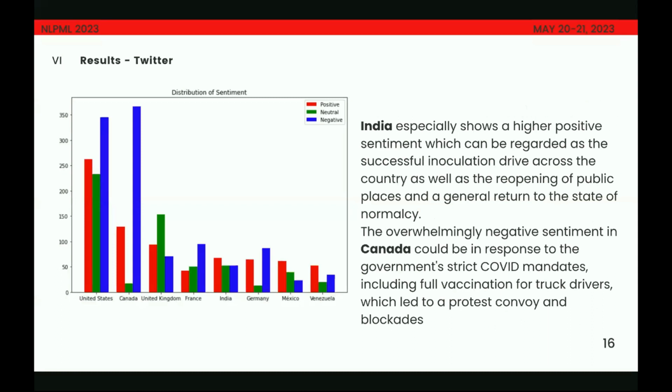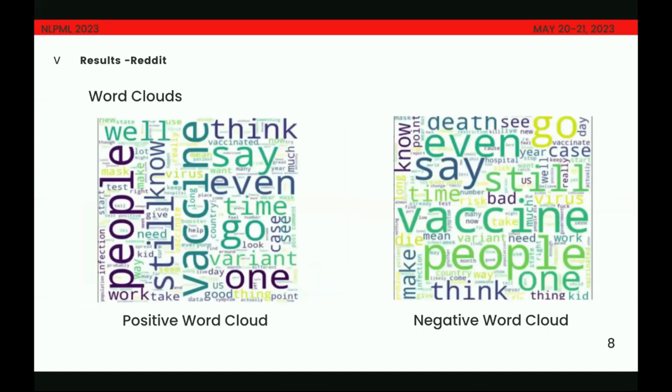In Canada, there is a surprising, overwhelming negative sentiment, which could be a response to the government of Canada's very strict mandate on COVID, which included a full vaccination for truck drivers, which had resulted in a protest convoy as well as blockades. So I would like to now call Krish to explain the results obtained for Reddit.